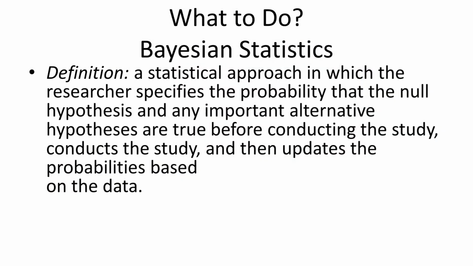When it comes to this logic of hypothesis testing being arbitrary, the APA style has recommended the use of what we call Bayesian statistics. So Bayesian statistics is a bit complicated, but I'll try to explain it as briefly as I can. It's just a statistical approach in which the researcher specifies the probability that the null hypothesis and any important alternative hypotheses are true before they conduct the study.